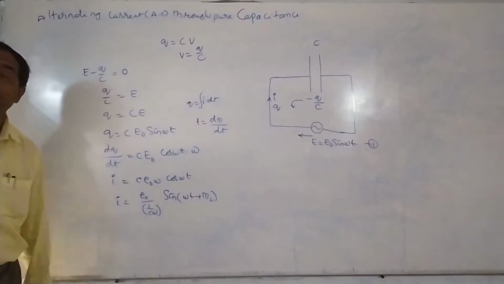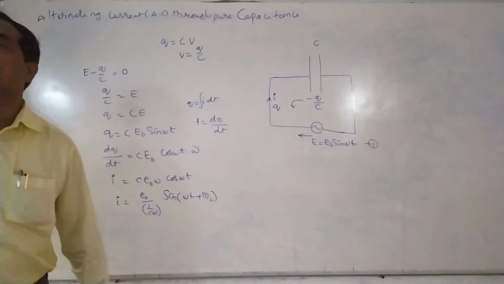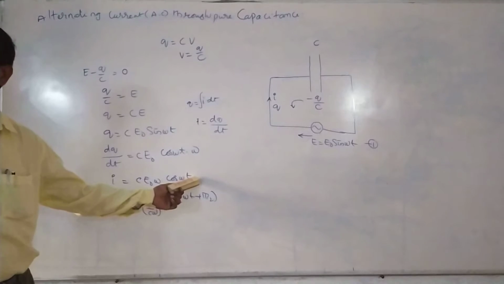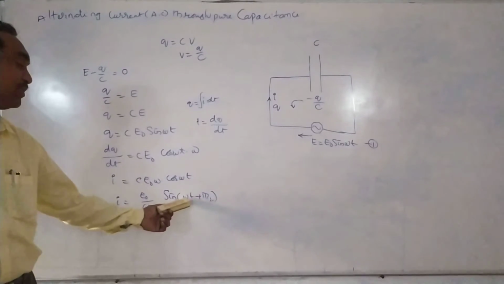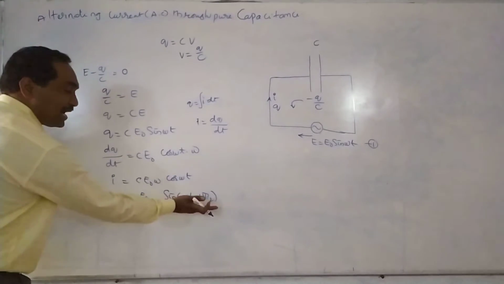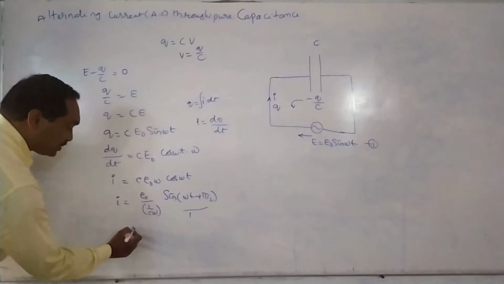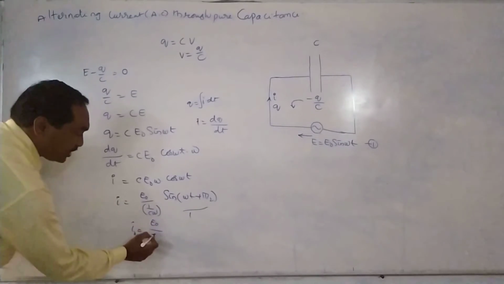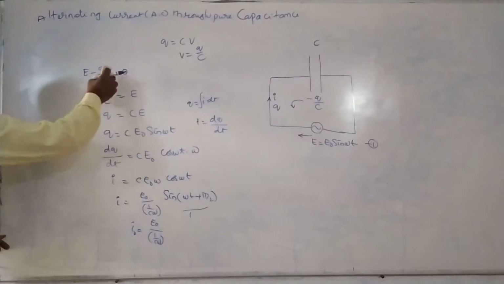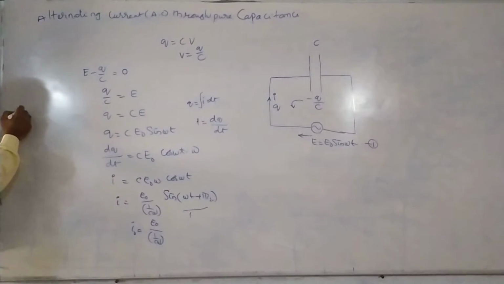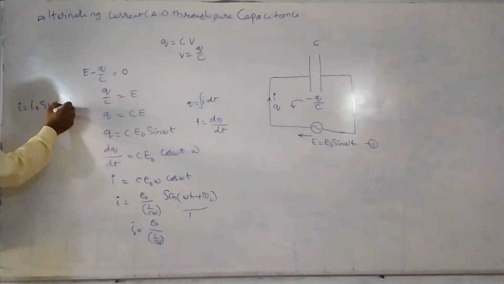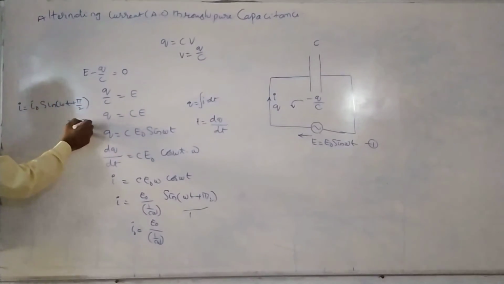We know sin of 90 plus theta is equal to cos theta, since in the second quarter sin is positive. So I am writing cos omega t is equal to sin omega t plus pi by 2. The current is maximum when sin omega t plus pi by 2 is equal to 1. So that maximum current is E naught by 1 by C omega. Now the current can be written as I is equal to I naught sin omega t plus pi by 2. That may be taken as equation 2.